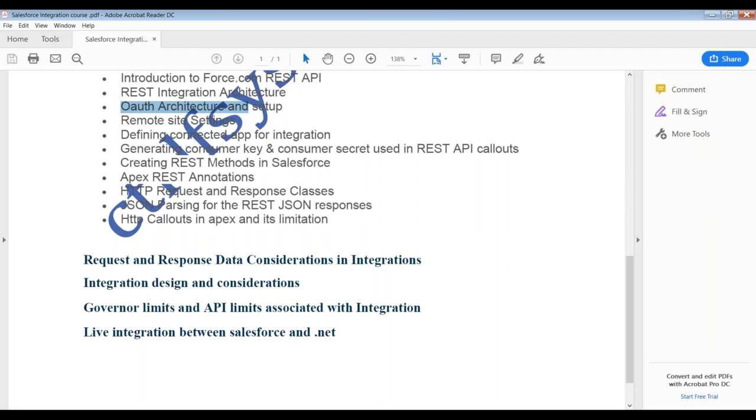Apex programming is like Java programming, so you should know Apex programming if you want to do integration. If you are just consuming the Apex classes, that is a different story. But to write the web services, you have to write Apex classes, like Java object-oriented classes. If you are comfortable with that, then no worries. That much will be sufficient for us. So you should have the knowledge of how to write a class, first of all. It's good to know the XML structure and JSON structure, that's good to go. But the minimum thing you should know is how to write a class. Okay, yeah, got it. Thank you.